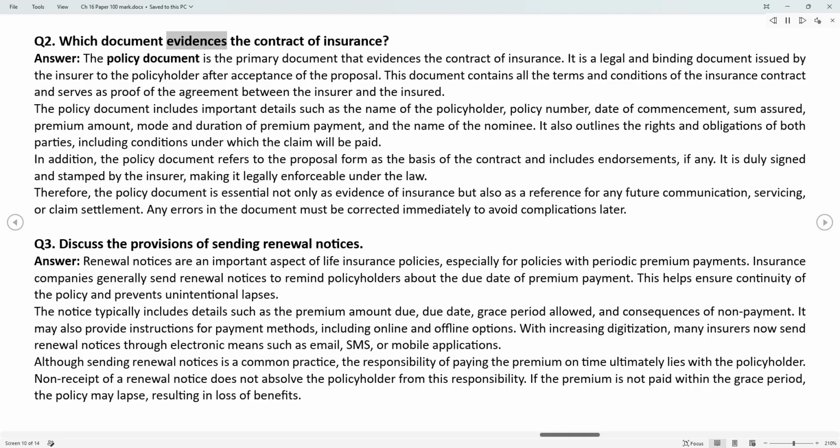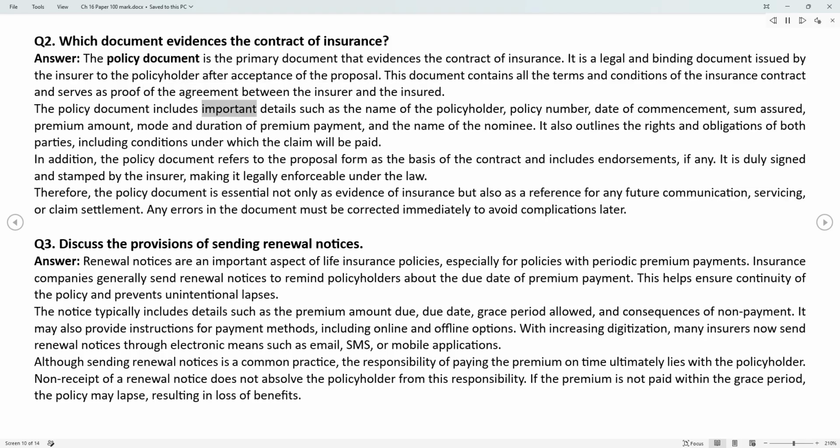Q2. Which document evidences the contract of insurance? Answer. The policy document is the primary document that evidences the contract of insurance. It is a legal and binding document issued by the insurer to the policyholder after acceptance of the proposal. This document contains all the terms and conditions of the insurance contract and serves as proof of the agreement between the insurer and the insured.